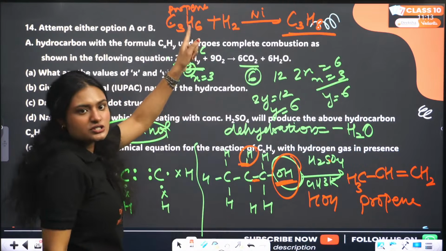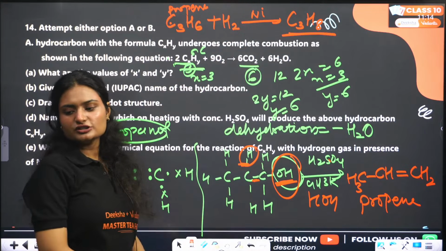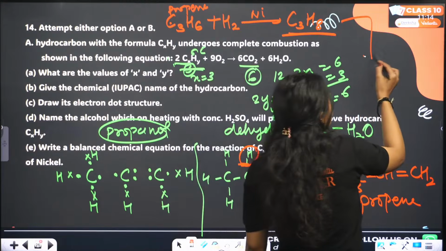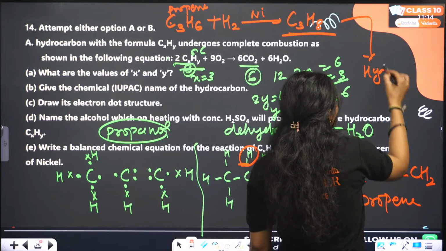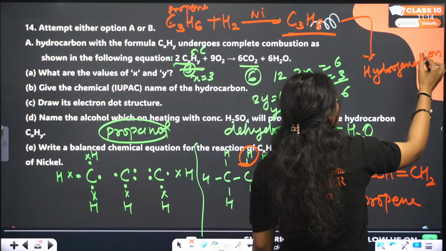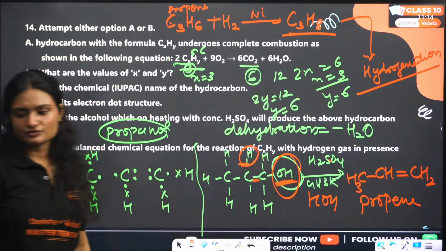There were 6 hydrogens, right? We added 2 more, C3H8. That is hydrogenation, or you can say catalytic hydrogenation. This is the balanced chemical equation.